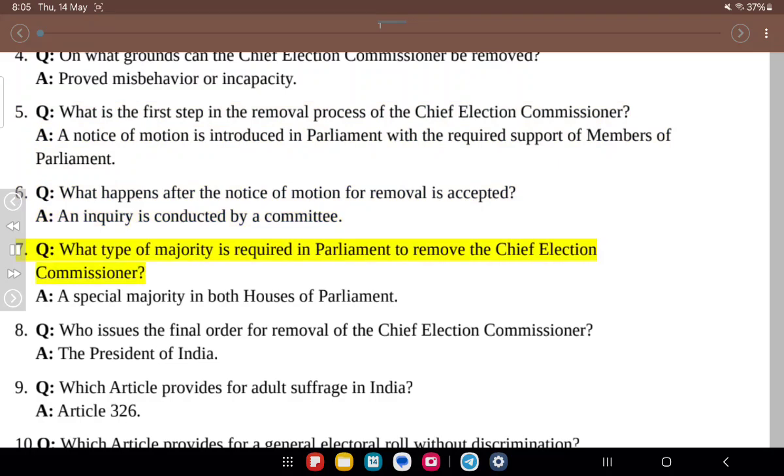7. Q. What type of majority is required in Parliament to remove the Chief Election Commissioner? A. A special majority in both houses of Parliament. 8. Q. Who issues the final order for removal of the Chief Election Commissioner? A. The President of India.